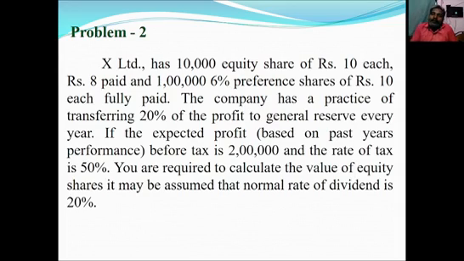So with the help of this information, we should calculate the value per equity share under the yield method, because they have given some profit as well as the normal rate of return.